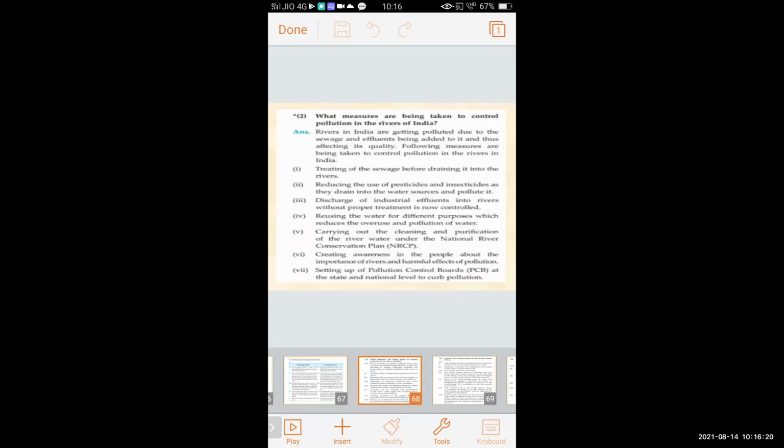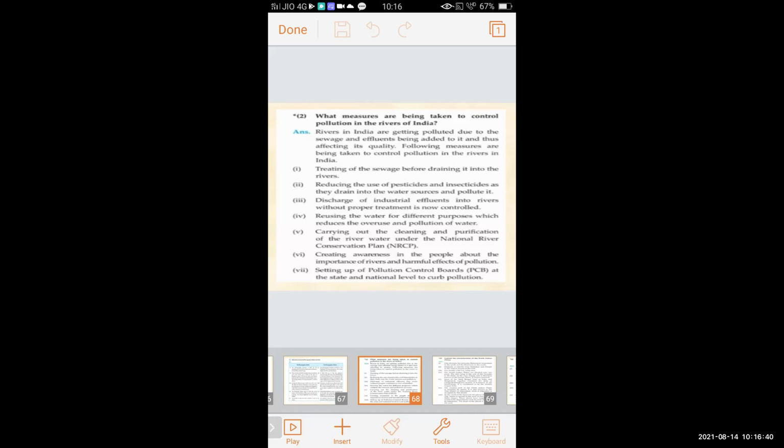So proper treatment is given to that dirty water, and then it is flown in the river. But now, with proper treatment, it is controlled. So the discharge of industrial effluent into rivers without proper treatment is now controlled.